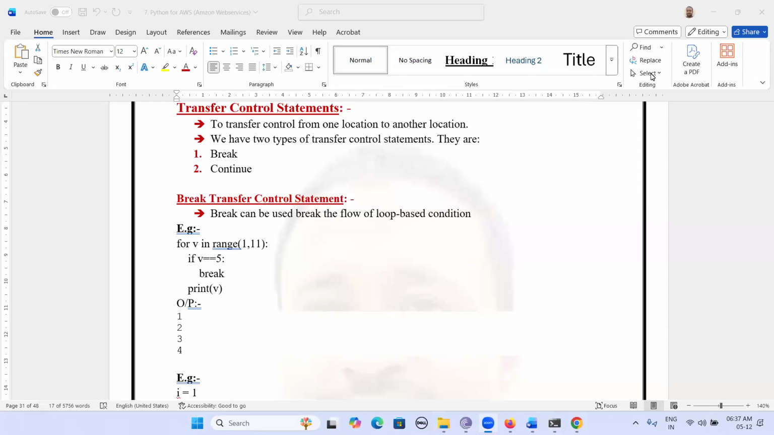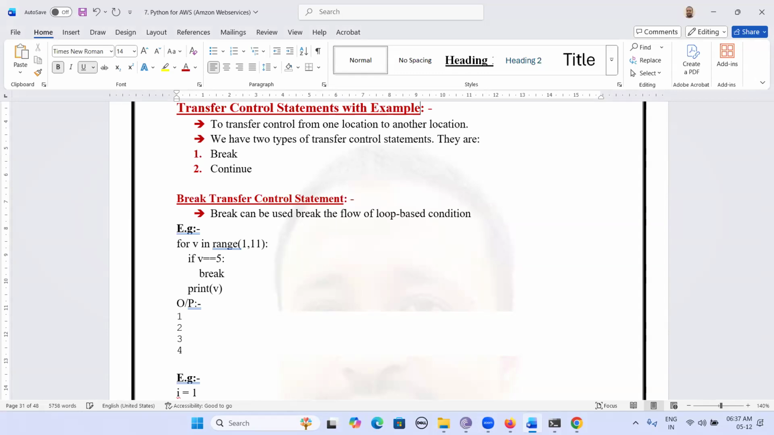Now let's continue transfer control statements in Python. As part of AWS for Python, we are discussing control statements. In that, we are continuing transfer control statements with examples.